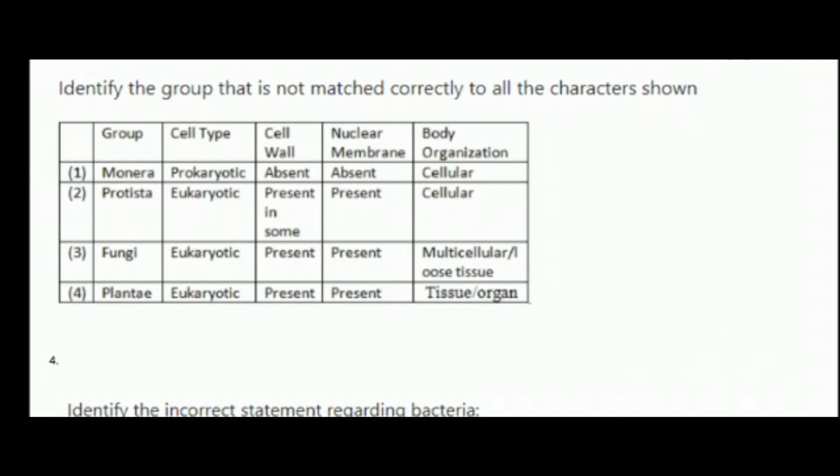Fungi, cell type eukaryotic, cell wall present, nuclear membrane present, body organization multicellular or loose tissues, correct. Plantae, eukaryotic, cell wall present, nuclear membrane present, body organization tissue or organ. So all three are correct. Only the one option which is not matched correctly is the first option, that is Monera.